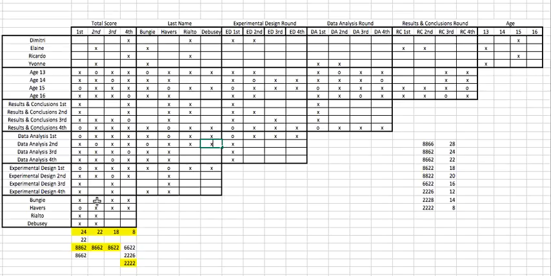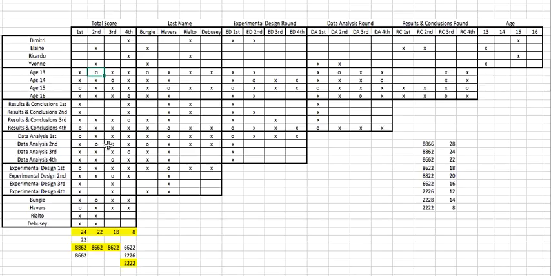And if we follow Bungie up here, we don't know where that is, but we know it's not these 2 bottom ones, so we can put an X there. And we follow it up here, let's see, to here, so we know Bungie is the 13-year-old. And then we know that it is, we can keep going for that there. Okay. And let's see what else we can figure out.